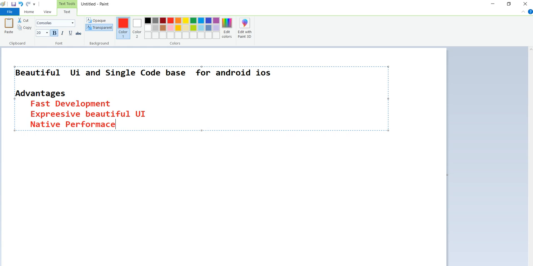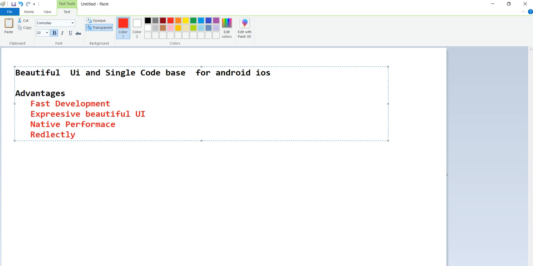Also, using this, application development and other development will be very simple and fast. Because of hot reload and reflectivity, one more feature here is reflectivity.